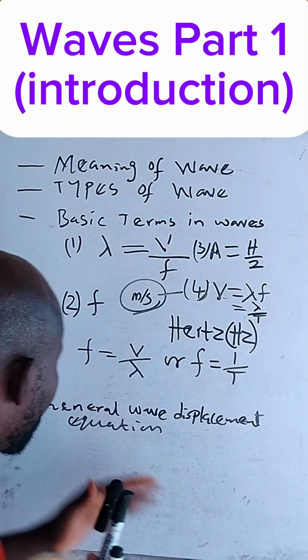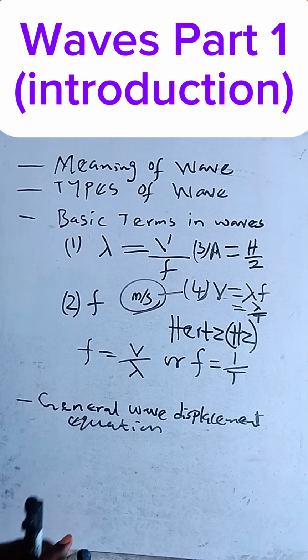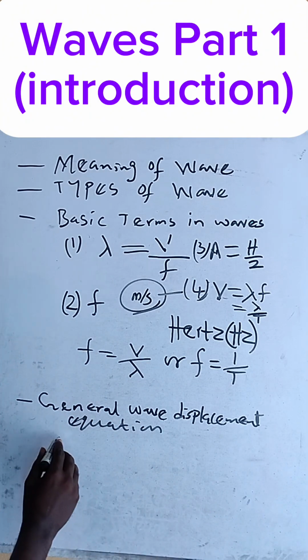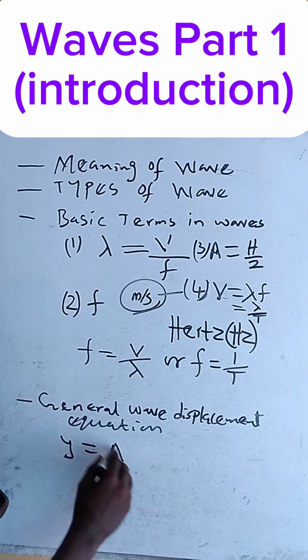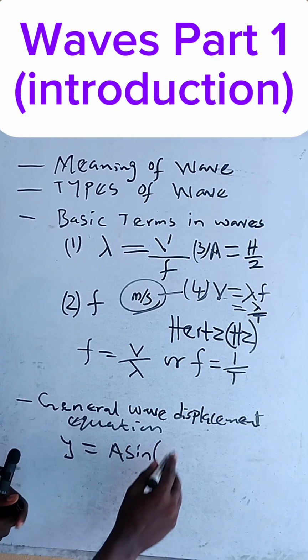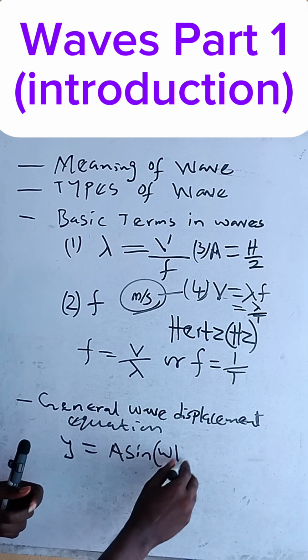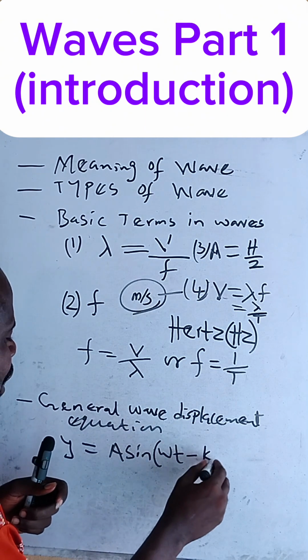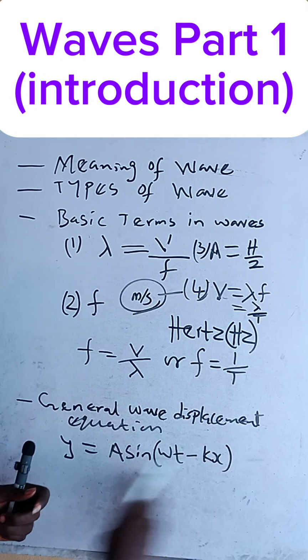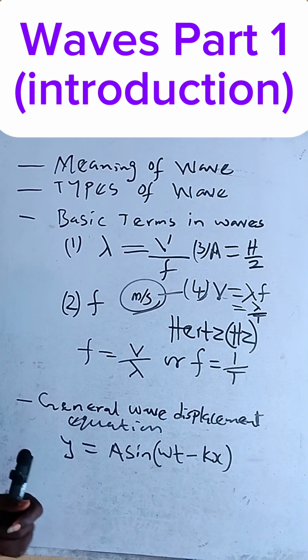Now, we want to proceed to the general wave displacement equation. This is the general wave displacement equation: y equals A sine of (ωt minus kx). Let's describe each of them.